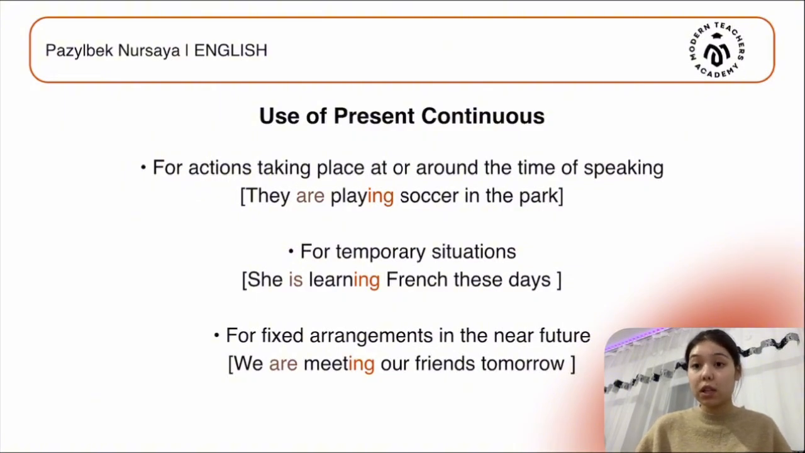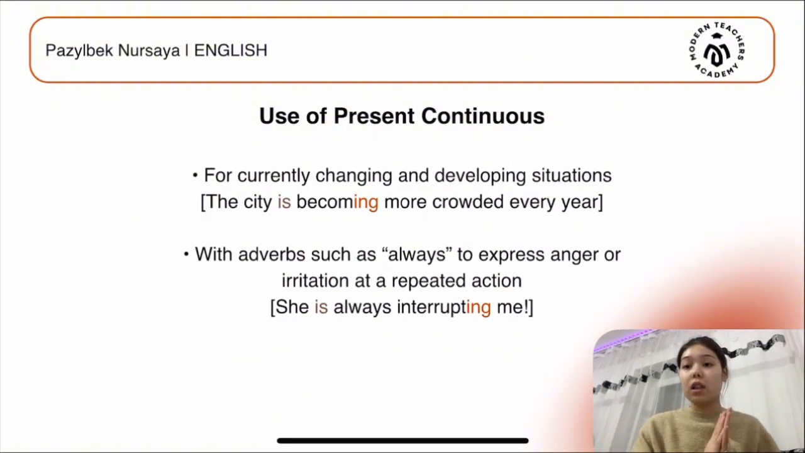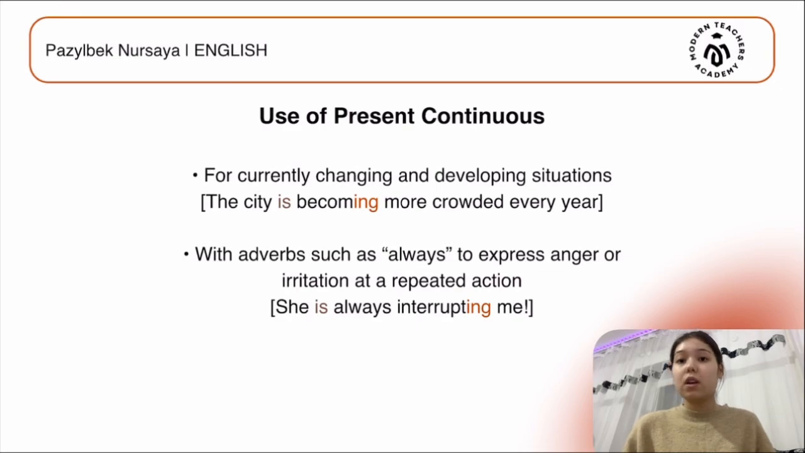We, it's a subject, then we have are, to be, then meeting. The last uses of present continuous. The first one is for currently changing and developing situations.